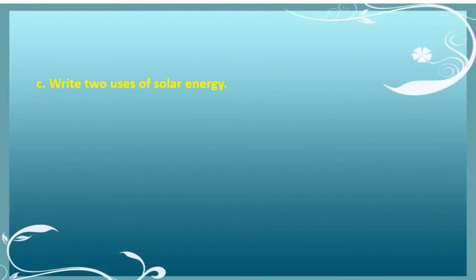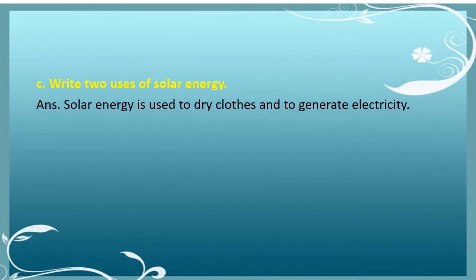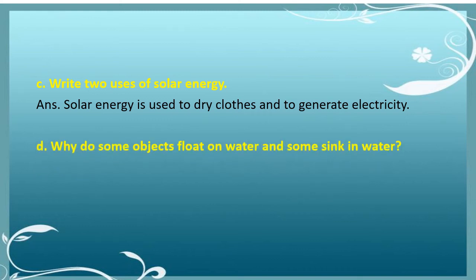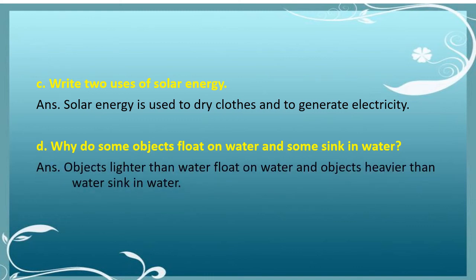Part C, write 2 uses of solar energy. Answer: solar energy is used to dry clothes and to generate electricity. Part D, why do some objects float on water and some sink in water? So objects lighter than water float on water and objects heavier than water sink in water.